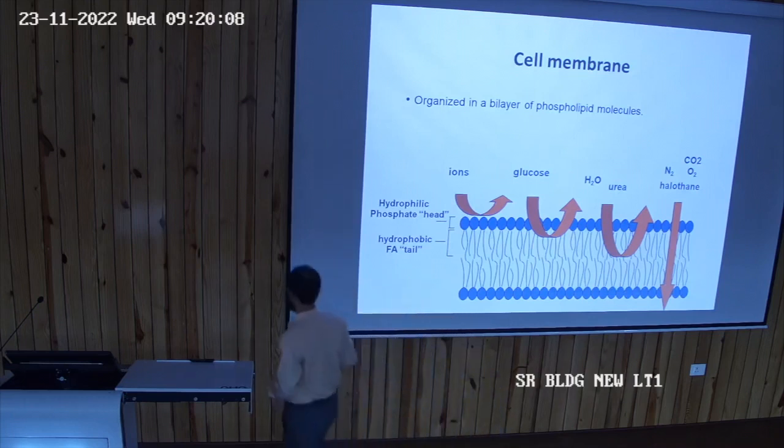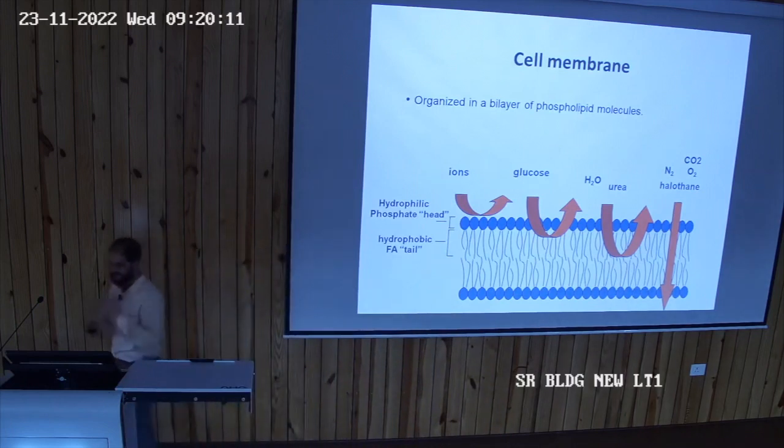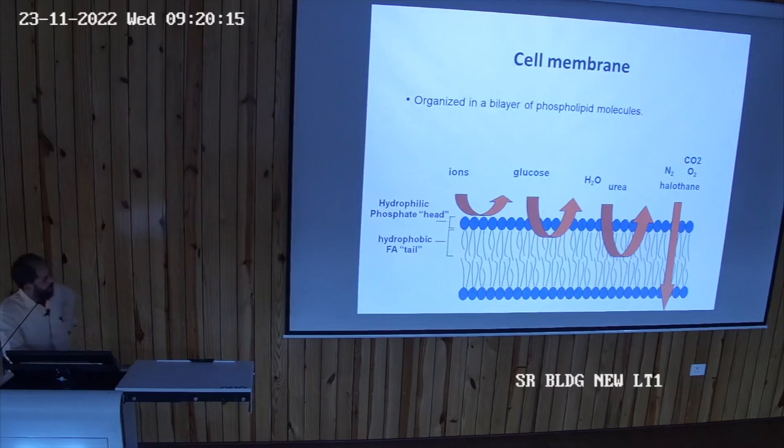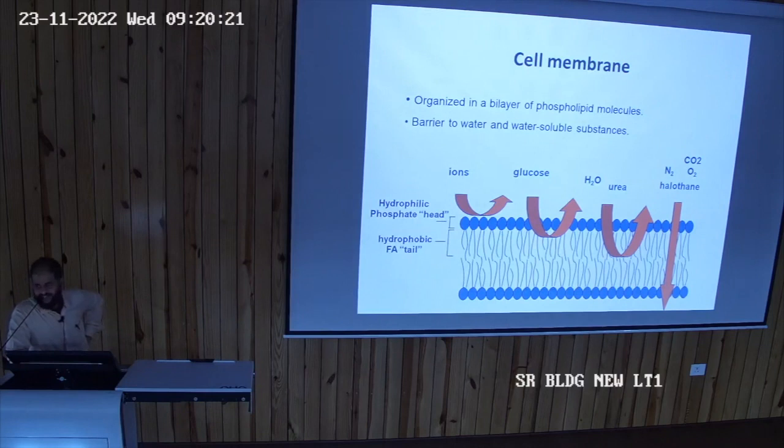In the lipid bilayer, the fatty acid tails merge with each other. This cell membrane provides a barrier to water and water soluble components, not to the lipid soluble ones. The lipid soluble ones dissolve and go inside, like this. These are the lipid soluble components.